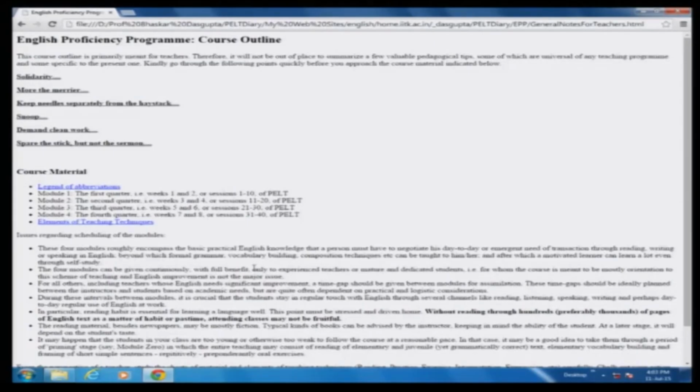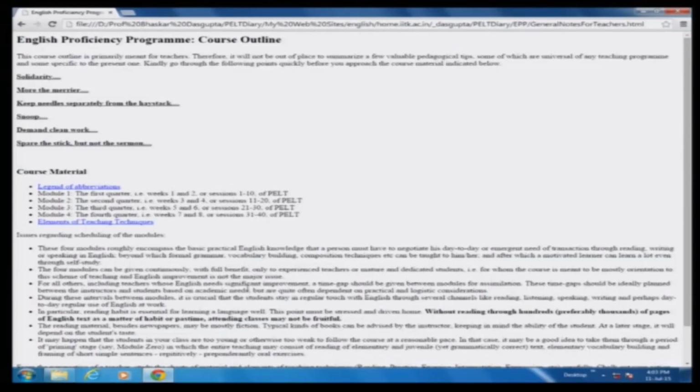This is the reason why at this point I am talking about reading literature, because we are completing quarter one, and if you need to give a gap to the course among your students, then this is one good break point. At this point you can take a break and then advise your students to read a lot of literature in between, so that when they come back for quarter two, they are well prepared.